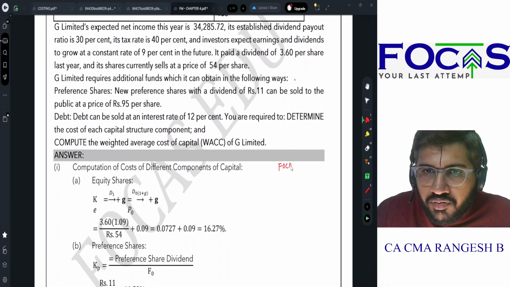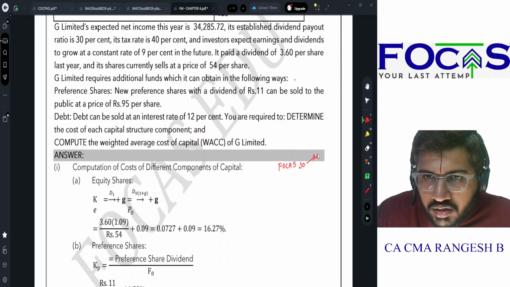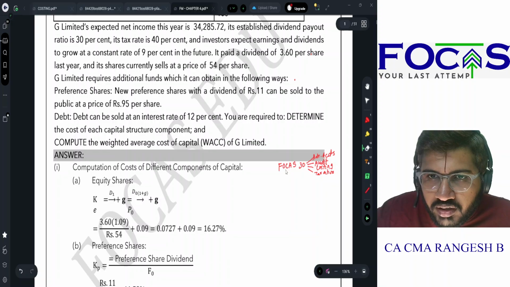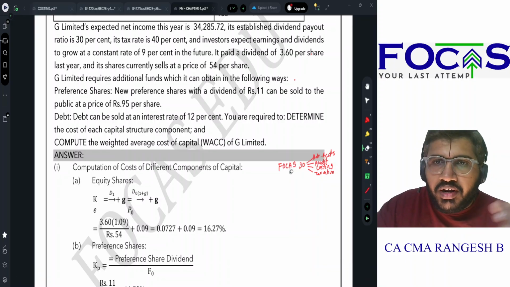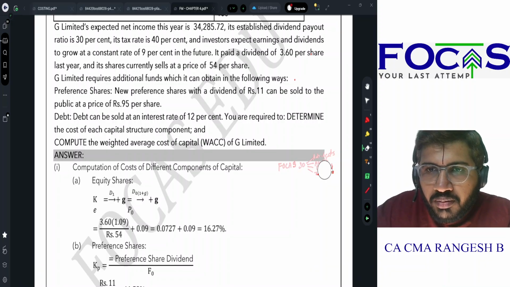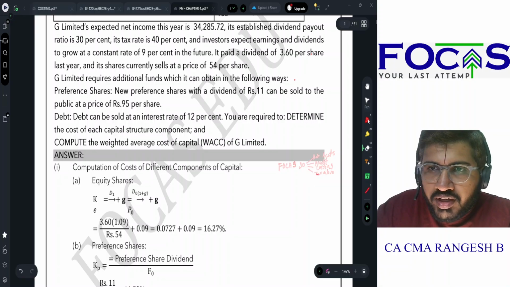FOCAS 30. So far we have covered a lot of papers, starting from your advanced accounts, which was the first thing that we started. Audit, we have also covered costing. We have covered taxation. So majority, 4 papers we have covered. Today we're going to start with the next important paper, which is a practical paper and a very scoring paper for you in your examination, financial management. That is what we are going to start with in today's session.